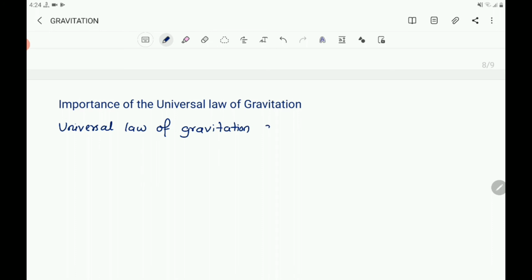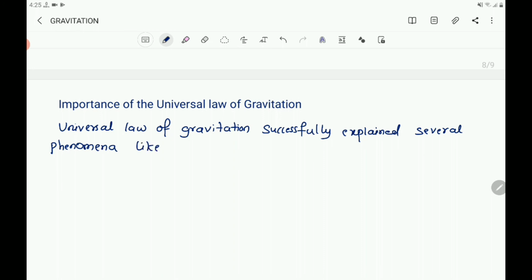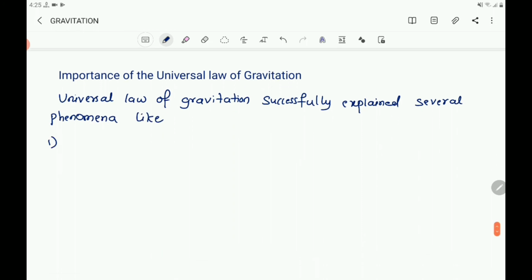Universal law of gravitation successfully explained several phenomena like the force that binds us to the earth.